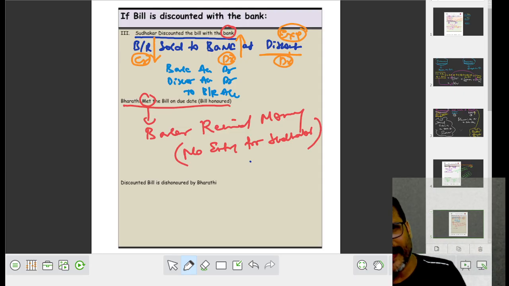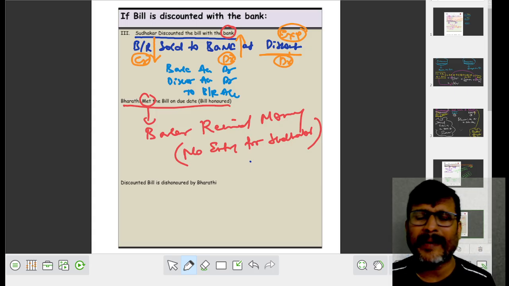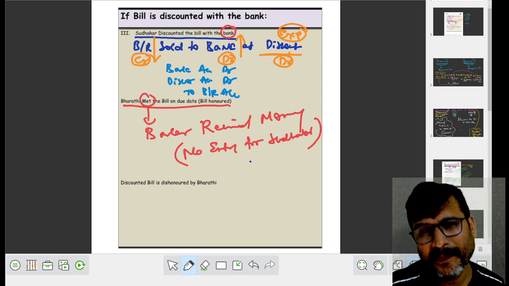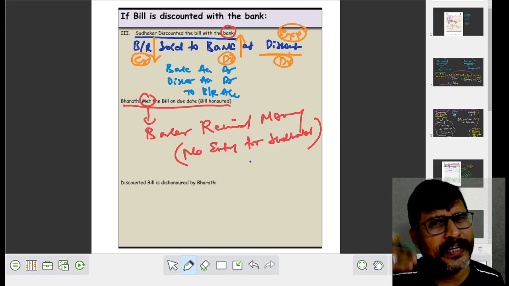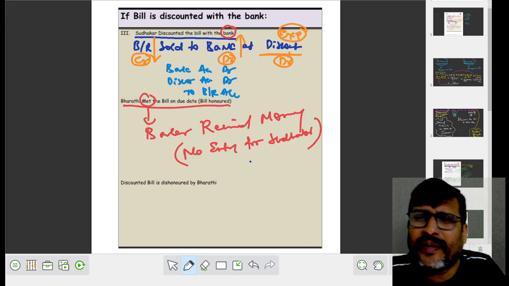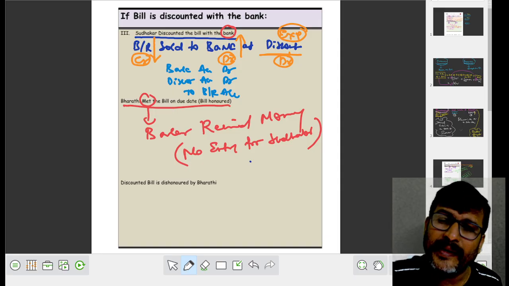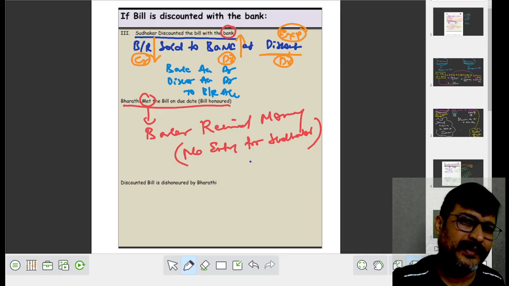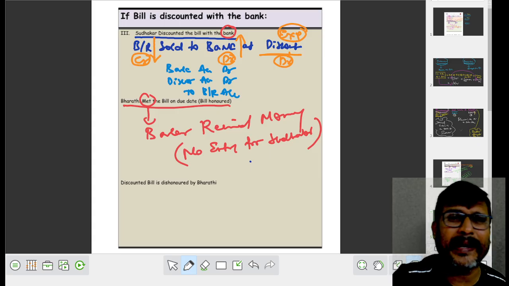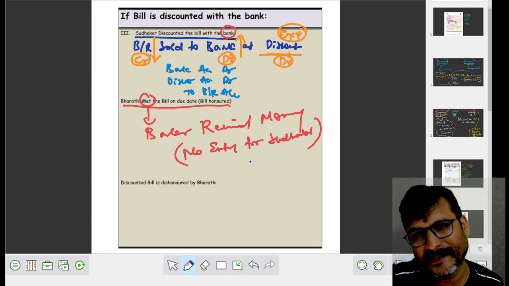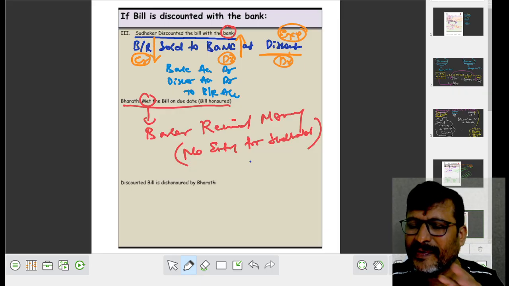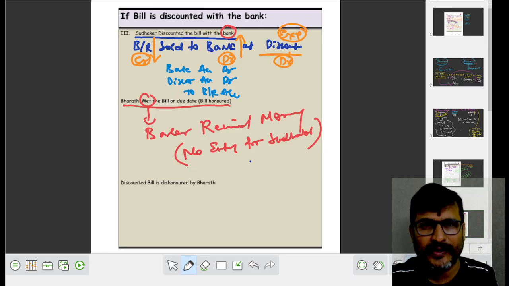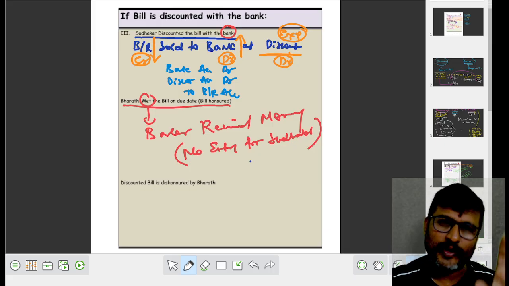No entry for Sudhakar, because when you discounted the bill to the banker, you transferred your ownership to the banker. When you transfer your ownership, you lost the authority of receiving money from Bharati. Now Bharati met means Bharati paid the amount of the bill to the banker. When Bharati paid the amount to the banker, no entry for Sudhakar. Did you understand? Please listen with a lot of interest. If you didn't understand, you can rewind and listen 2 to 3 times, then it goes directly into your head.